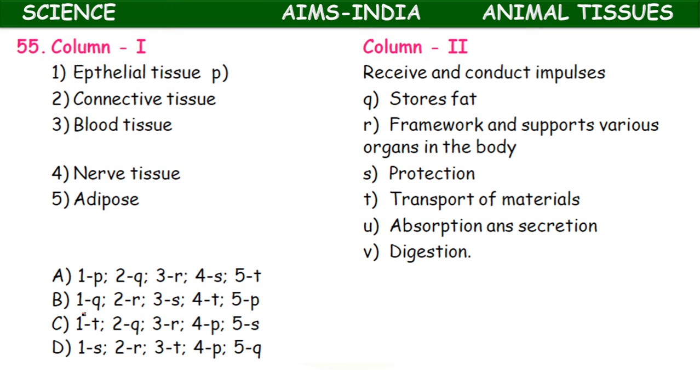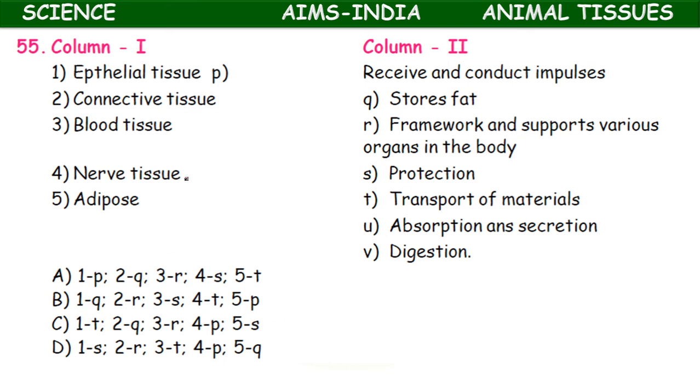And column 2, 7 options are given: receive and conduct impulses, stores of fat, the framework and support various organs in the body, protection, transport of materials, absorption and secretion, digestion. So the known ones you have to match first, so that the remaining you will automatically know.